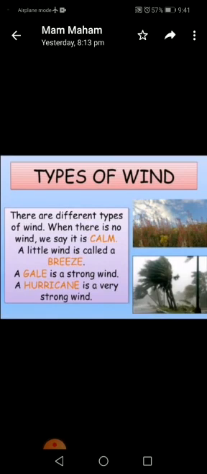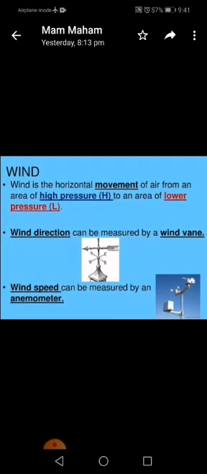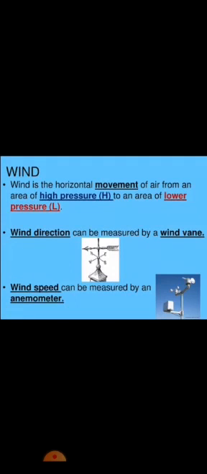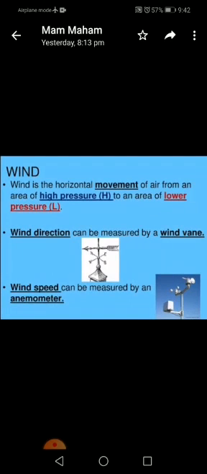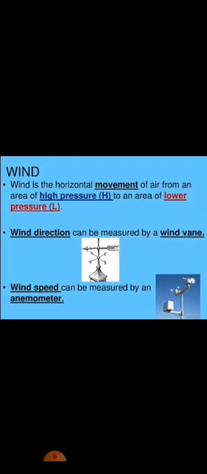Is that clear? The next that we have is wind. Wind is the horizontal movement of air from an area of high pressure to an area of lower pressure. Wind direction can be measured by a wind vane. Wind speed can be measured by an anemometer.